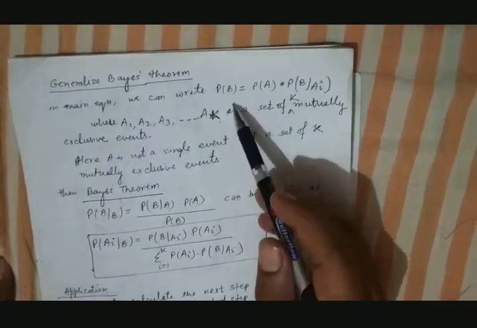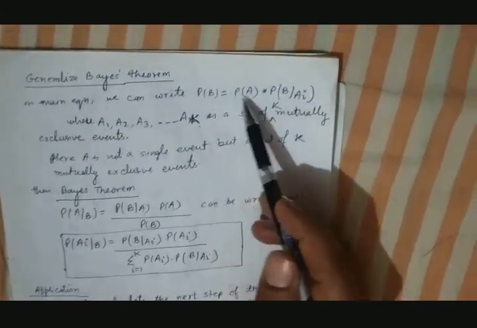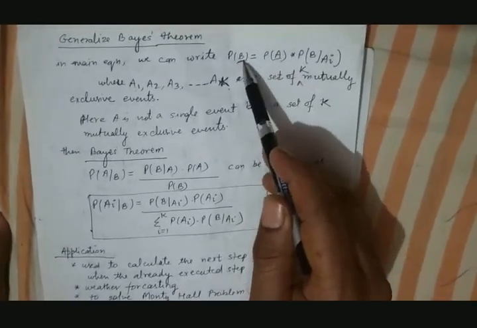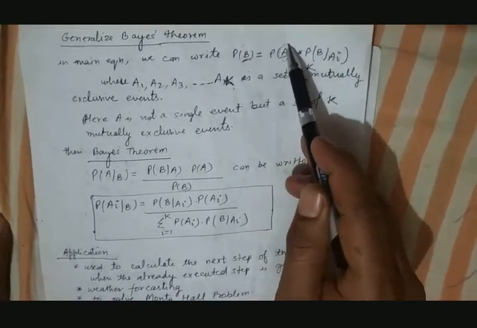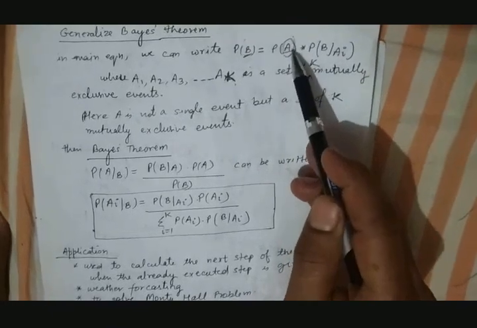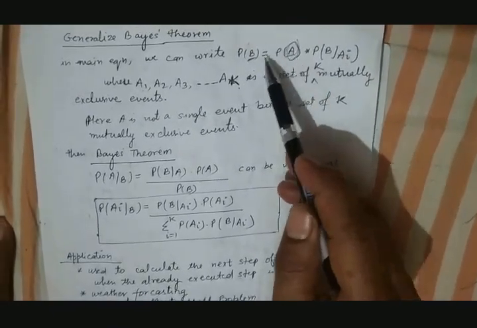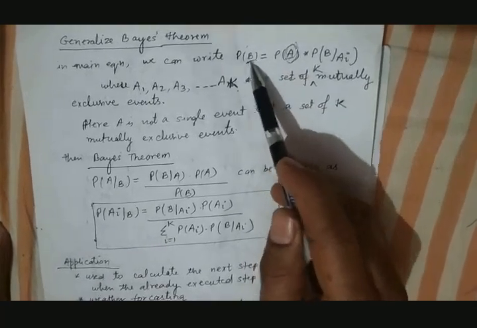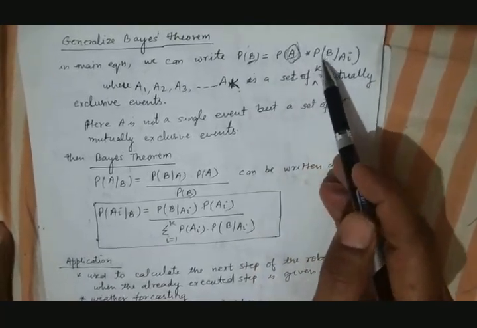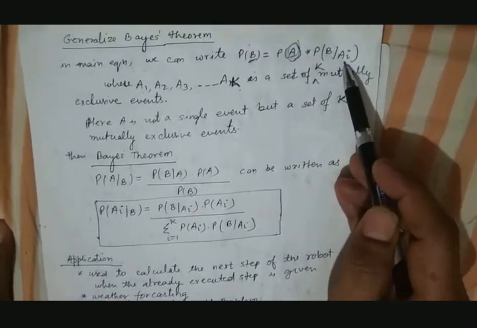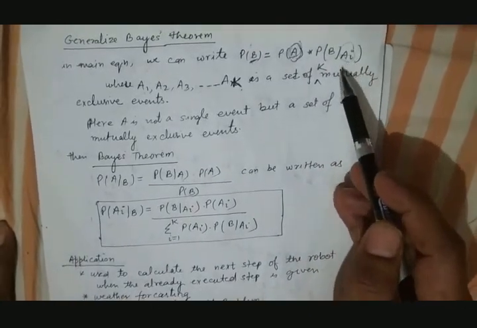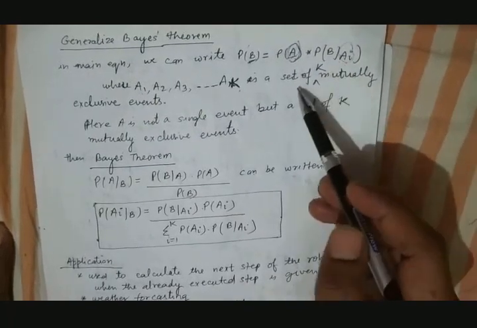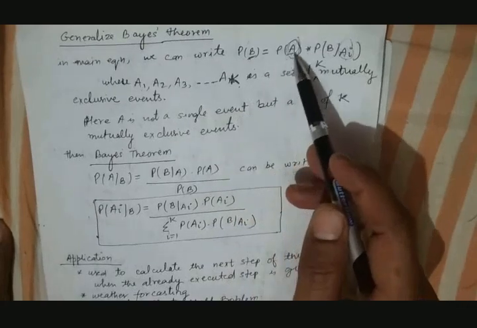So this formula can be transformed, so we can write P of B is equal to P of A, since A is also dependent on B, because we are finding the conditional probability. So A and B are not independent. They are dependent on each other. So this P(B) can be written as P(A) into P(B given Ai), where Ai is an element of this mutually exclusive set of events A.